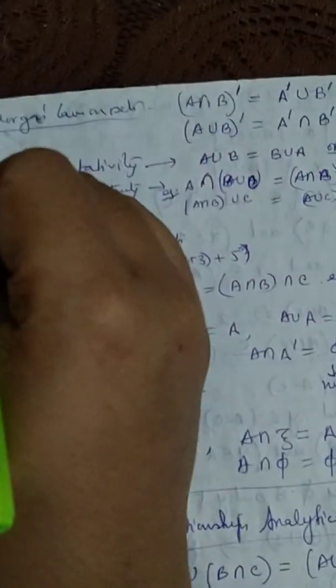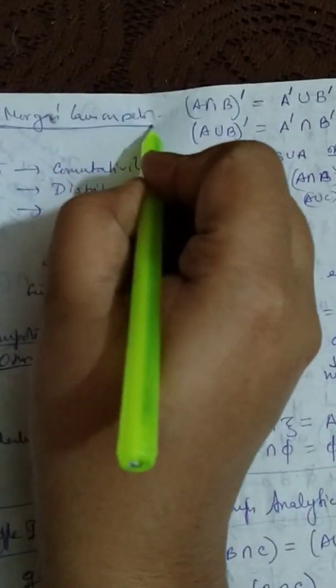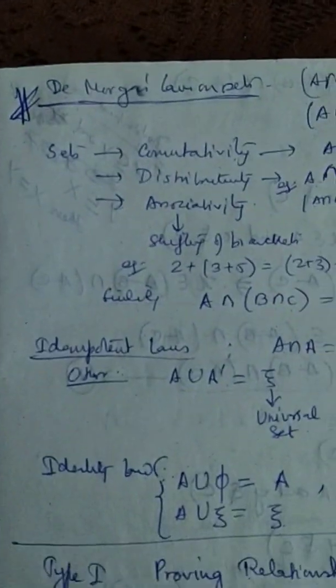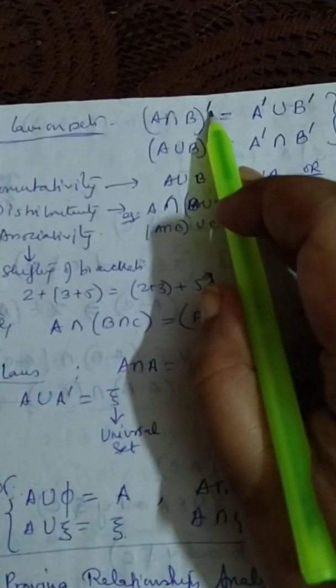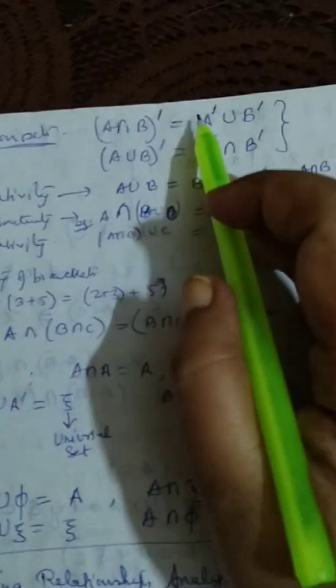Then you have certain laws on sets which you have to memorize, out of which De Morgan's law is very, very important. Okay, what is De Morgan's law? A intersection B complement, you can write bar also. A intersection B whole bar or whole complement gets distributed.